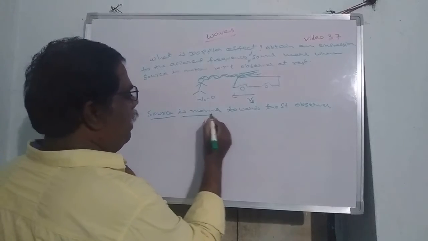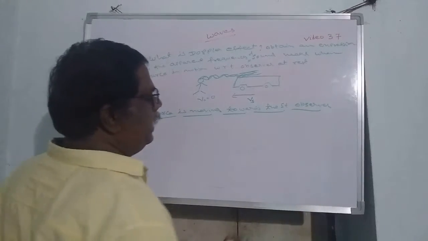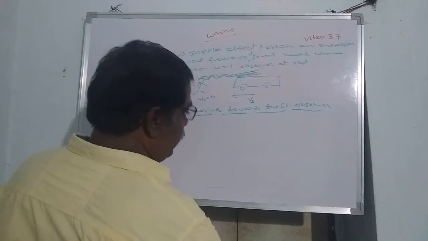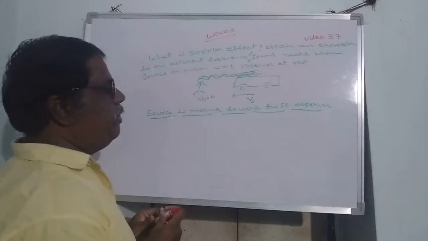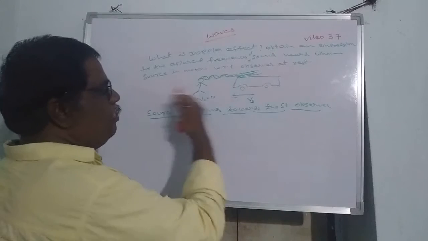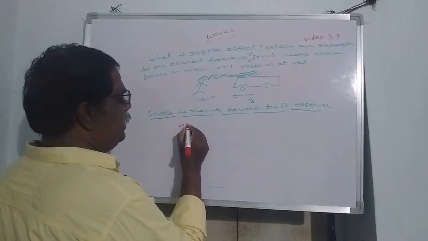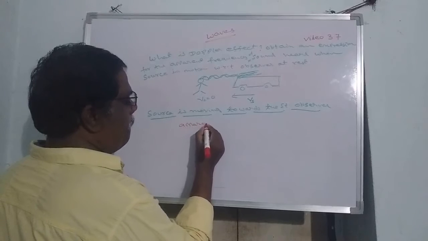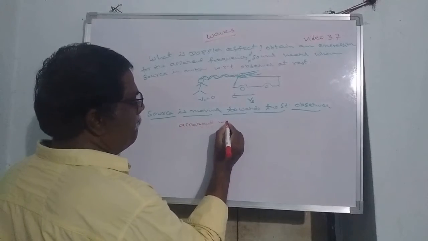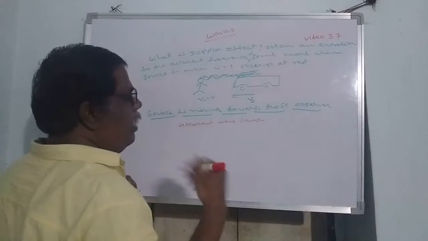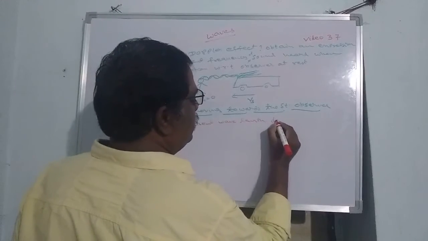Source is moving towards the stationary absorber, and the absorber is stationary. As the source moves towards it, the apparent wavelength decreases.